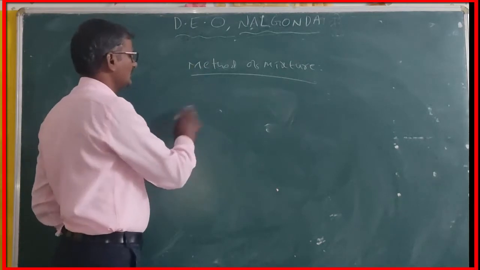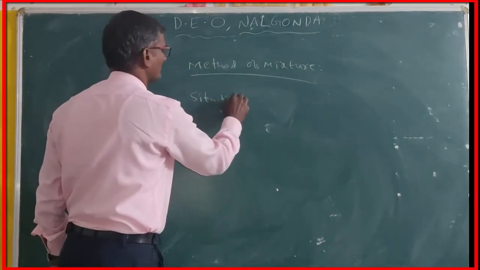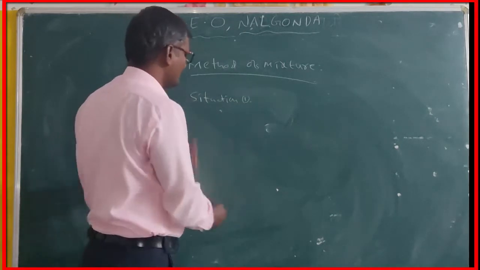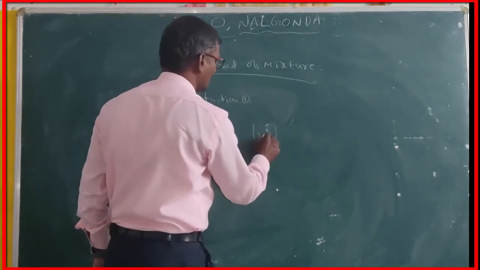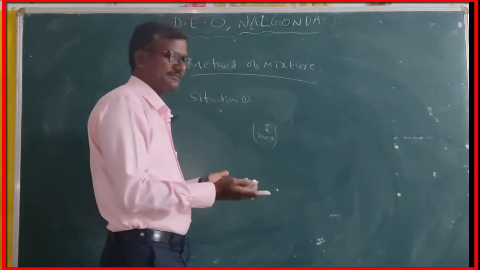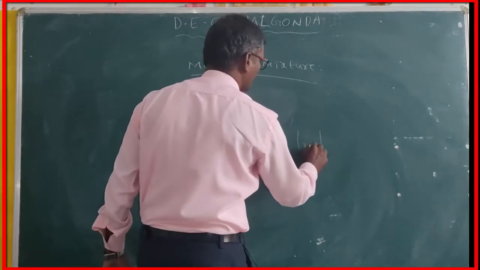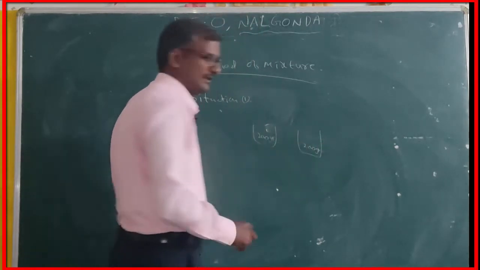Once you see here, right, situation 1. In that situation, if you take 200 grams of water or any substance in one container, in another container also you take 200 grams only.